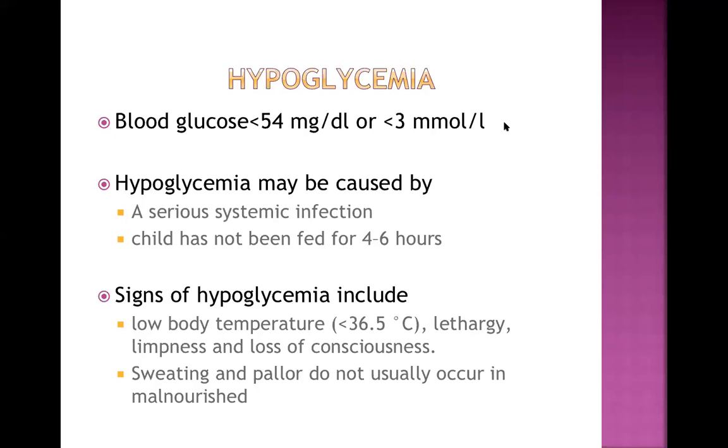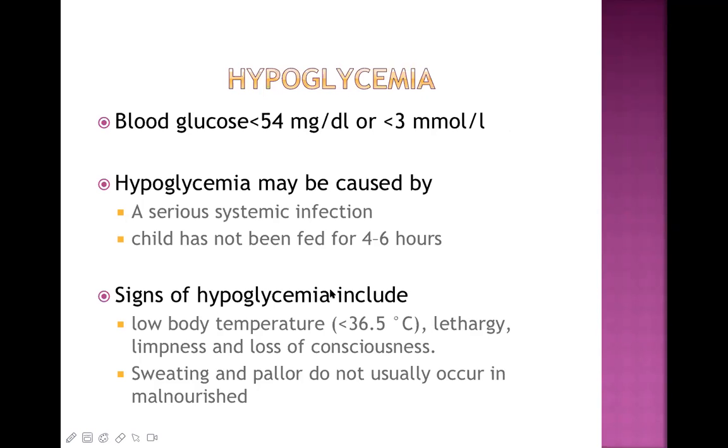Never forget this explanation. Let me repeat this once again. In the beginning, for a transient period, there is hyperglycemia, but that cannot last longer because the storage form of glucose, which is known as glycogen, is very limited in a malnourished child. Without enough glycogen, the glucose concentration will fall after some time, leading to hypoglycemia. This will be further aggravated if the child was not fed for more than 4 to 6 hours.